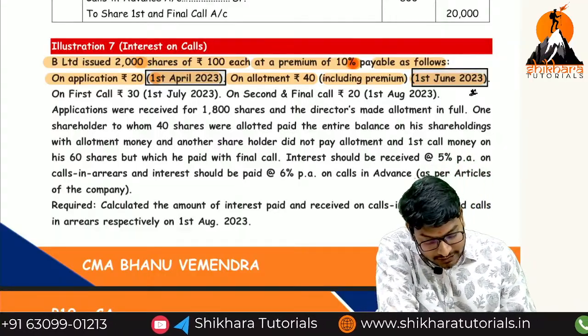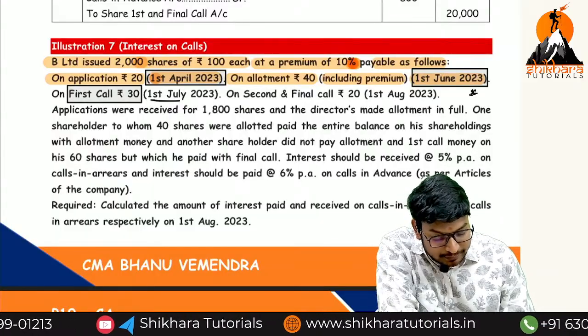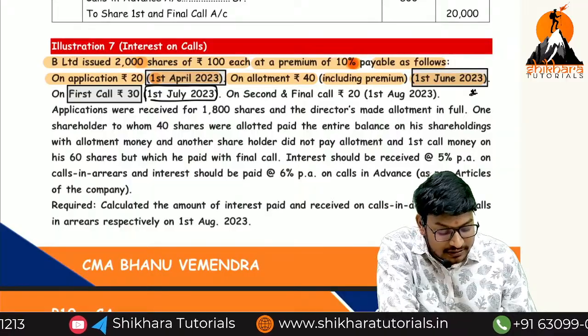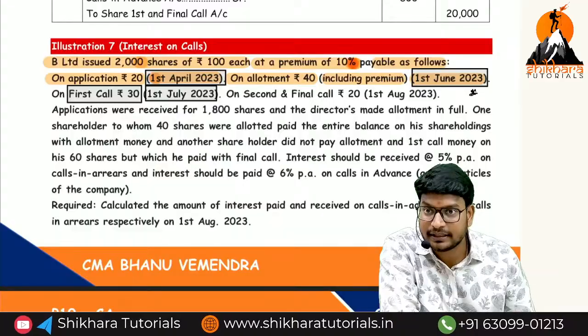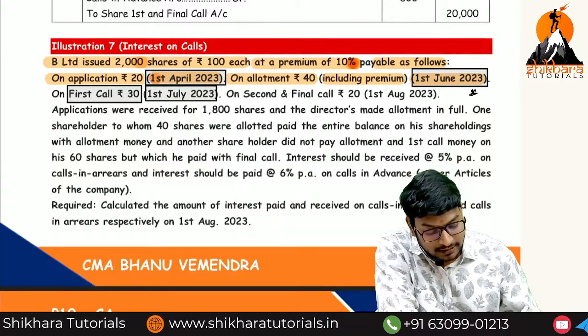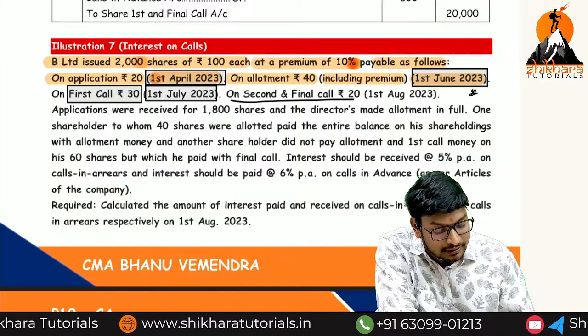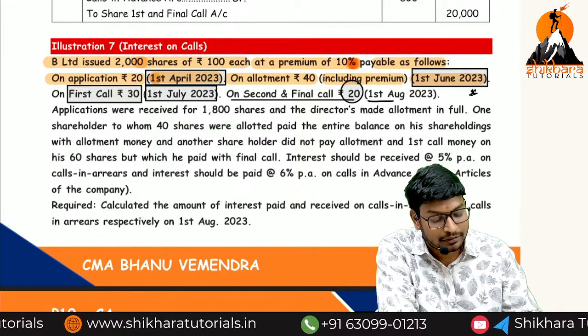And next, first call of rupees how much? 30 rupees. On which date? On 1st July 2023. So that means the due entry we have to record on the 1st July 2023, and the payment entry they will say on the date we have to record. And next, second and final call on which date? On the 1st August. What is the amount? 20 rupees. So on which date do we have to record the due entry?